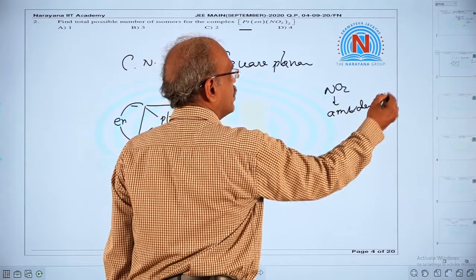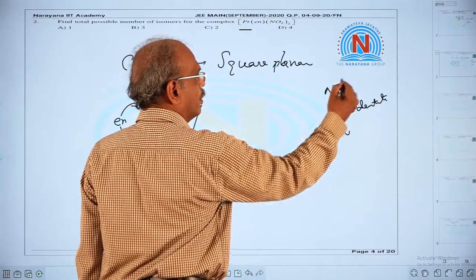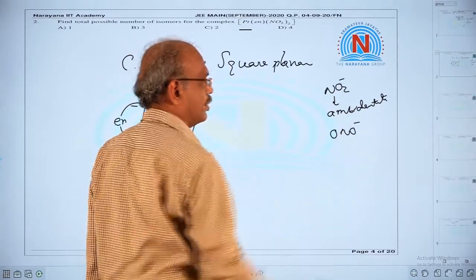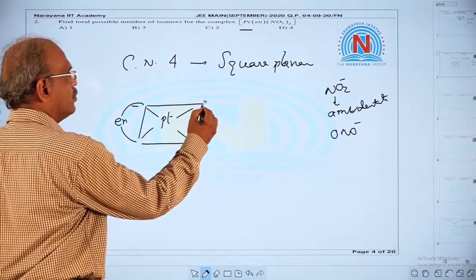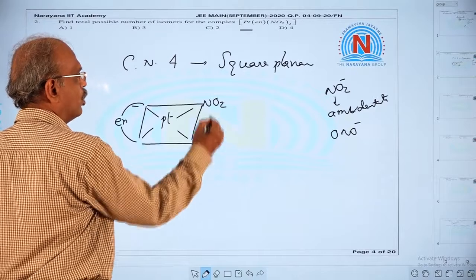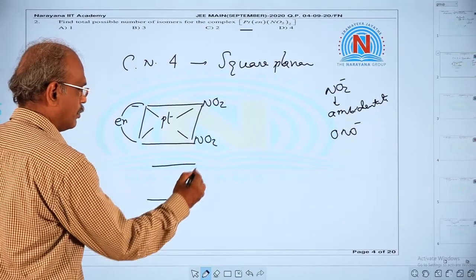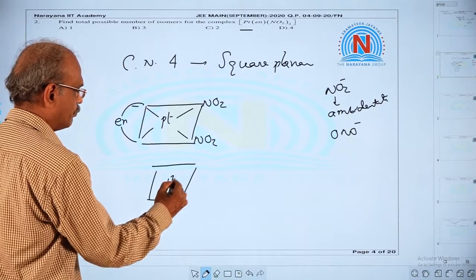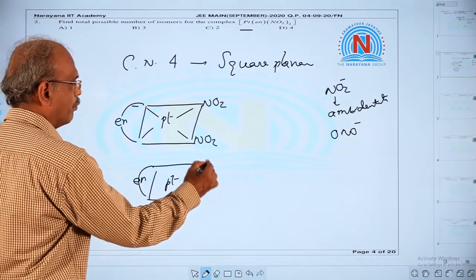Ambidentate: here either nitrogen or oxygen can act as a donor. So based on that, we can write different isomers. Both may be NO2, or here one of them may be